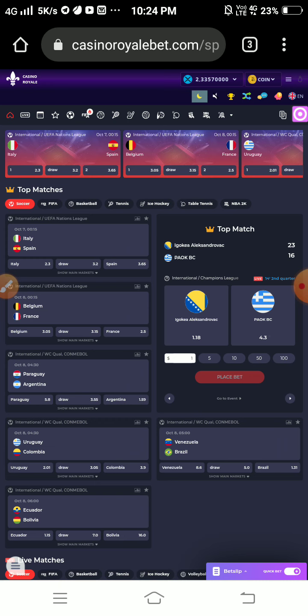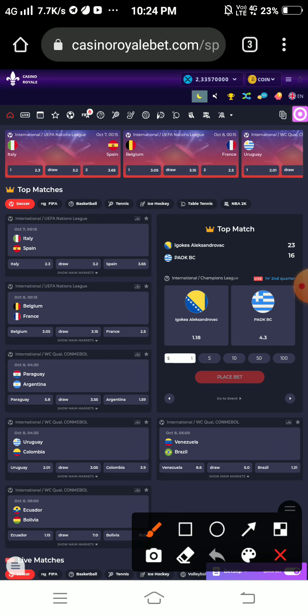Okay, this is the interface of Casino Royale betting platform. Here I will show you this. There are lots of sports included where we can place a bet. Available sports are soccer, basketball, tennis, ice hockey, table tennis, NBA, baseball, and cricket is also available here, and there are lots of matches to place a bet.